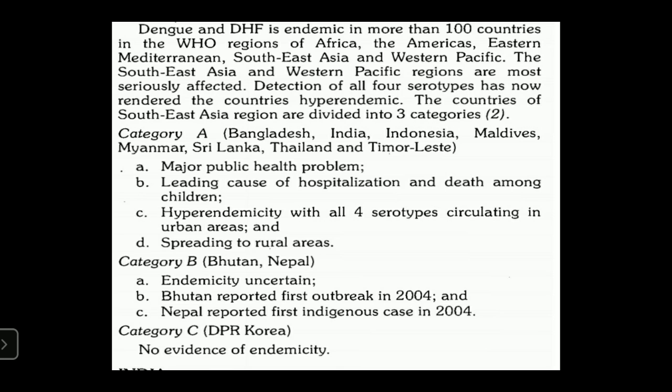Category B examples are Bhutan and Nepal, where the first outbreak occurred in Bhutan and was also reported in Nepal. Category C has no evidence of endemicity.